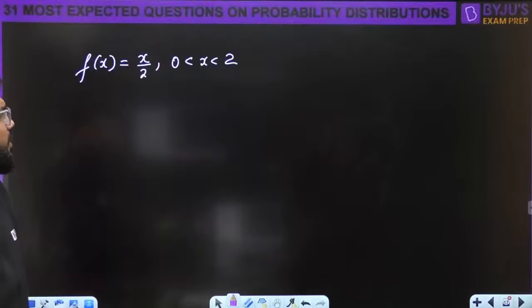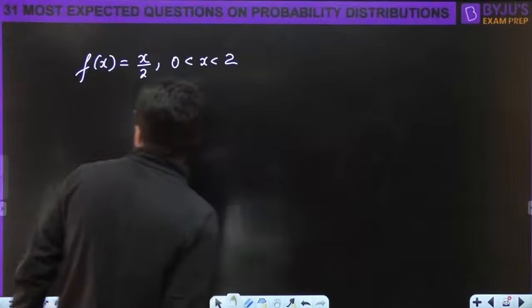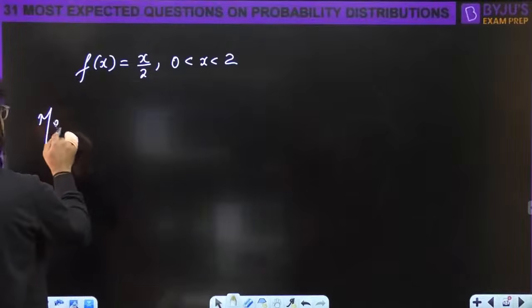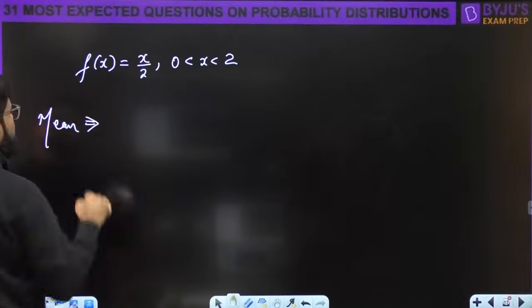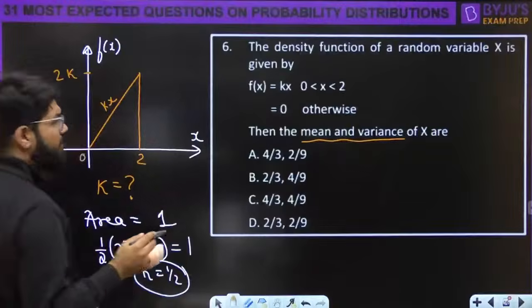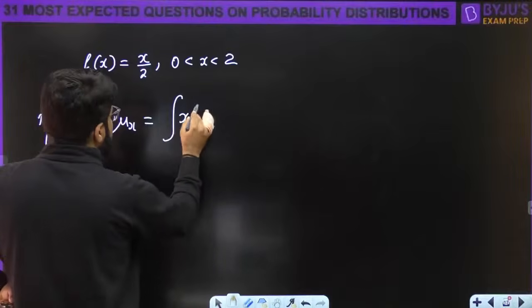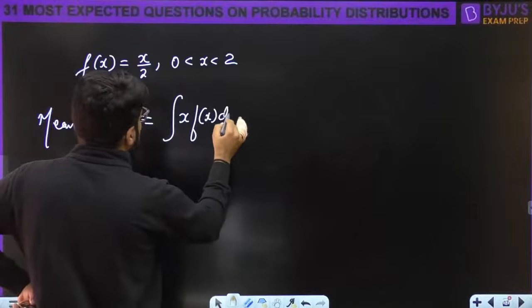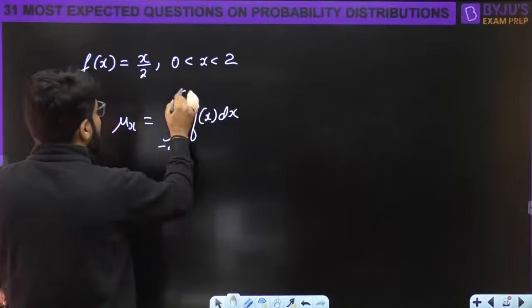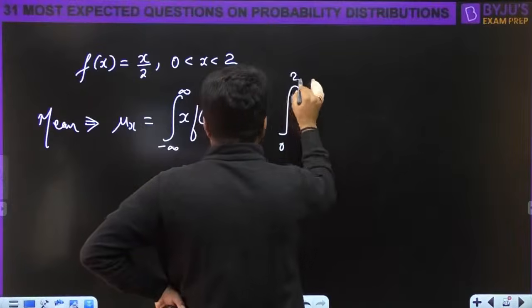Okay, now look here. Let us calculate the value of the mean. Mean and variance both are asked, right? So mean mu x is the integration of x fx dx for all values of x. But here x is only between 0 and 2, so you will integrate between 0 and 2.